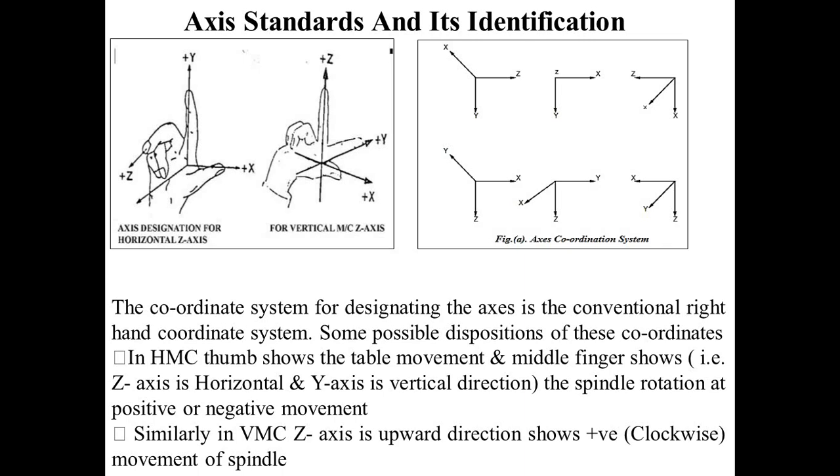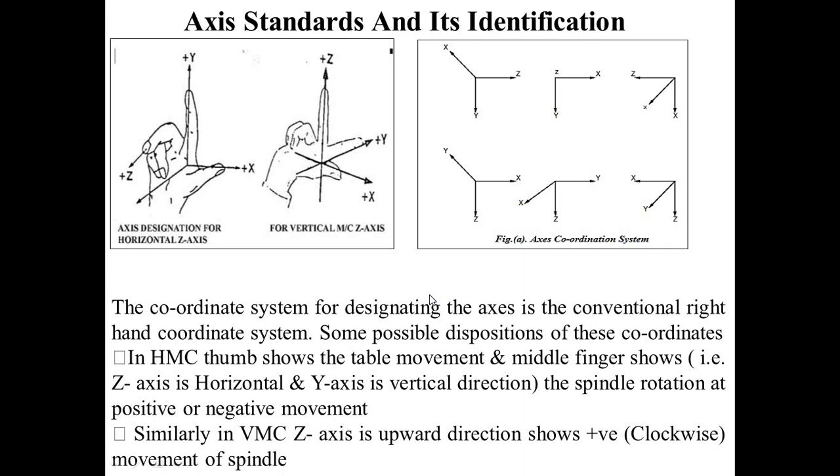Some possible dispositions of these coordinates are given: the x-axis to the thumb side, the y-axis to the index finger, and the middle finger gives the z-axis for a horizontal z-axis. For vertical machines, the index finger gives the z-axis, the middle finger gives the y-axis, and the thumb gives the x-axis. You can see the different axis coordinate systems in this picture.